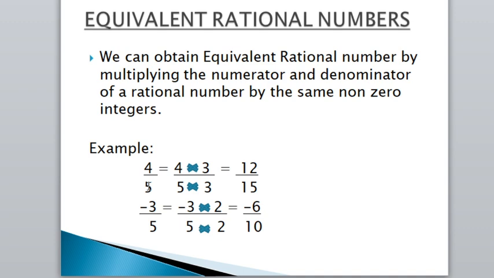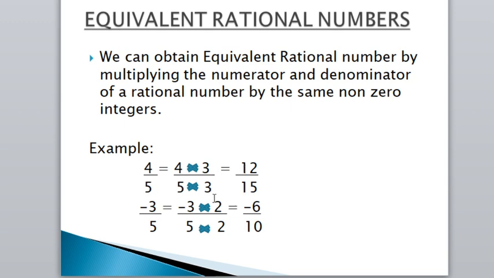So integer means it can be a negative number or a positive number. So here I am multiplying the numerator and denominator of the given rational number with 3. So 4 multiplied by 3 divided by 5 multiplied by 3 equals 12 by 15. So the equivalent rational number to 4 by 5 is 12 by 15.